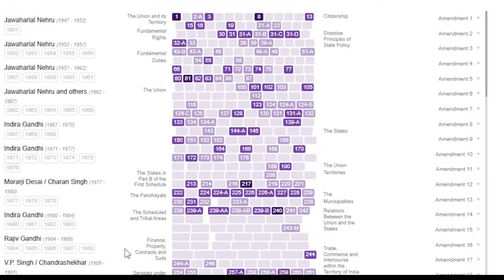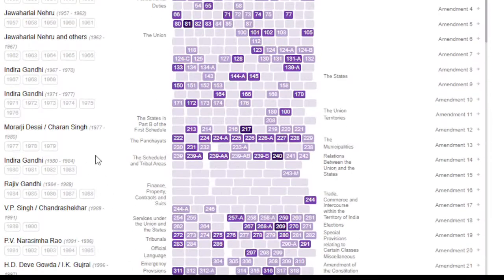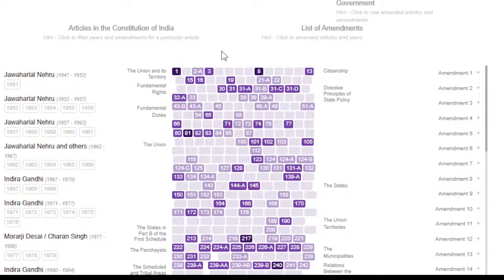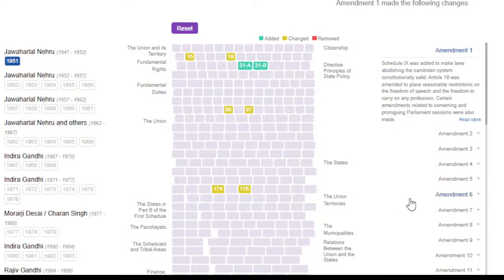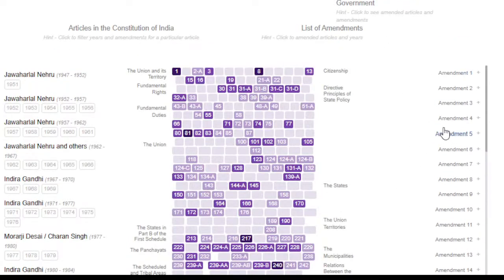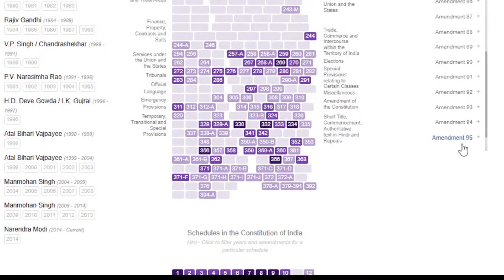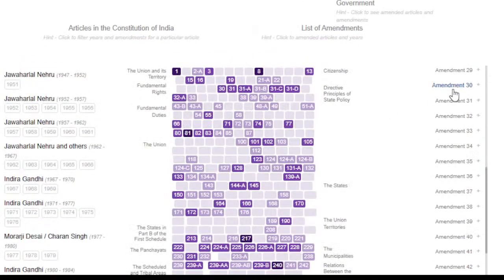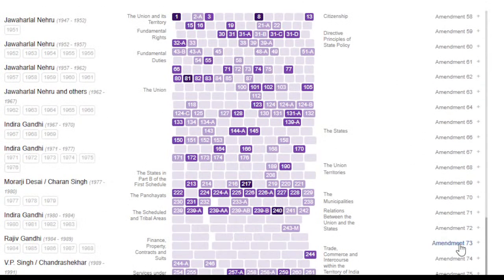All right, so let me show you some important aspects of this. First of all, you can simply click here if you want to see. On the right side, you can see the amendments list. If you reset it, it shows all the amendments up to amendment number 99. It is up to amendment number 99, right? Post that you have to do it yourself. So let's go to amendment 73.